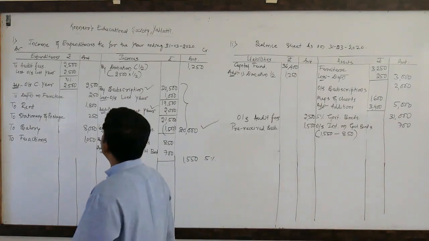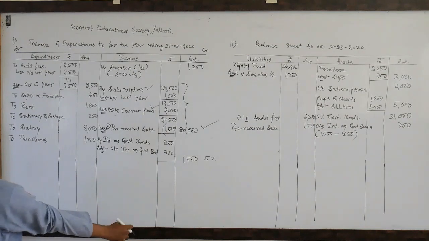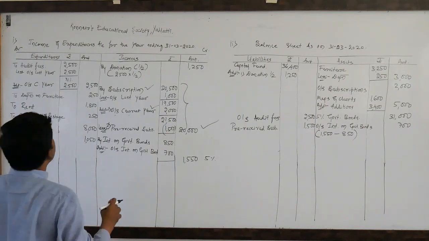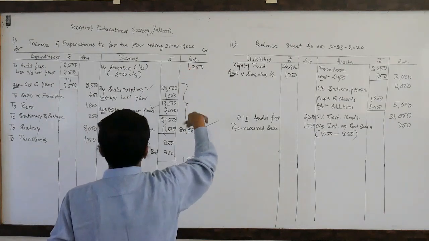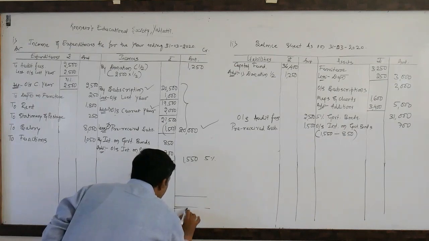Look here. So while closing this income and expenditure account, which side is more? Hopefully, income side is more. Make it total first. What is the total of income?